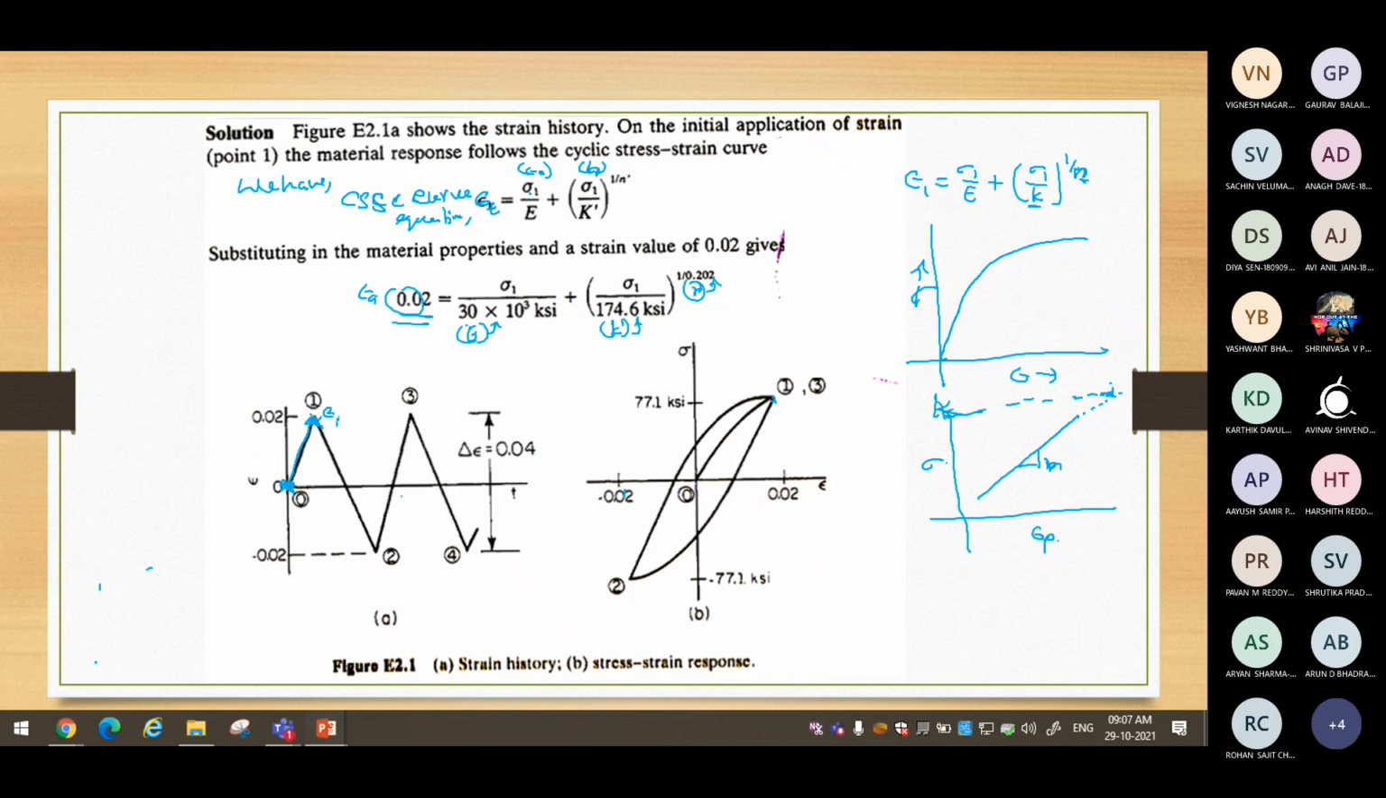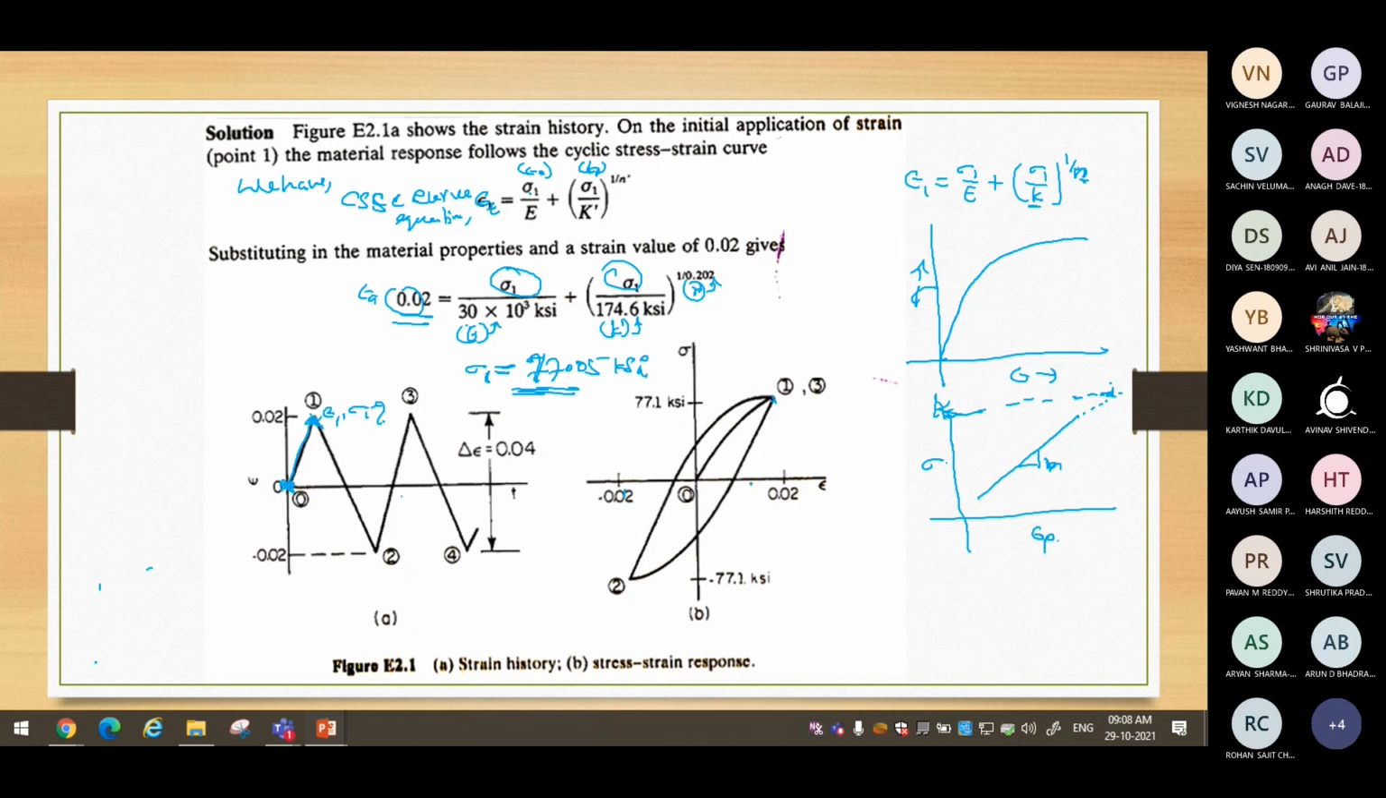Epsilon 1. When you pull to this, what is the stress? This is what we want to determine. Sigma 1 is how much? Solve this equation from your calculator. You can use that program and solve. Please solve for sigma 1. How much is sigma 1? Can someone give me the answer? Just solve the equation. 77.05, sir. How much? 77.05 KSI. Very good. 77.05 KSI, this is the corresponding sigma 1.